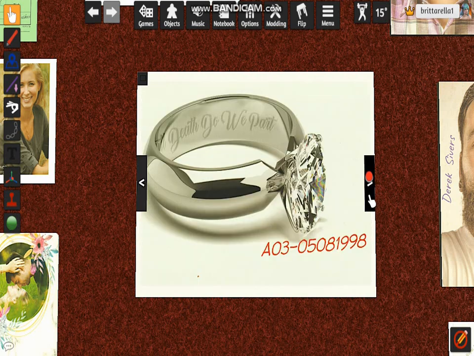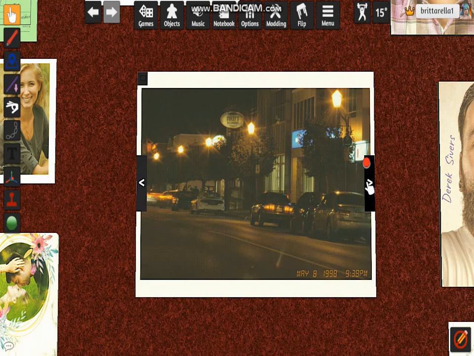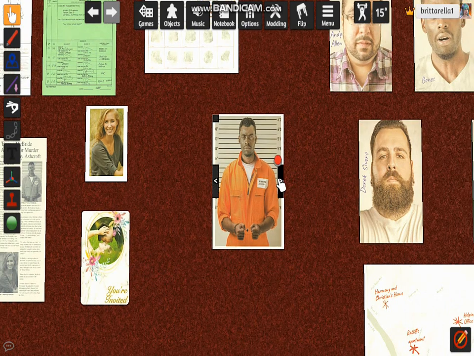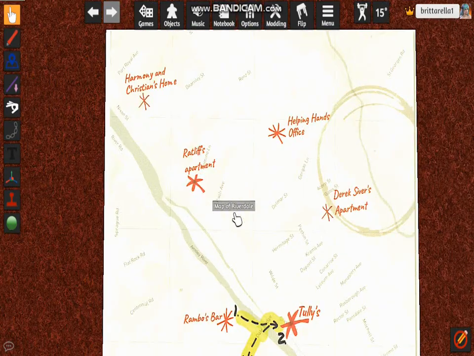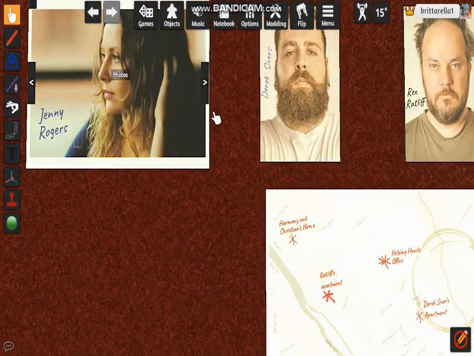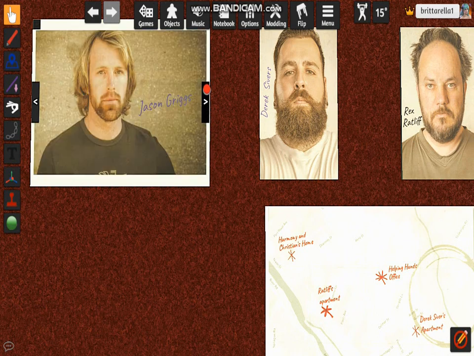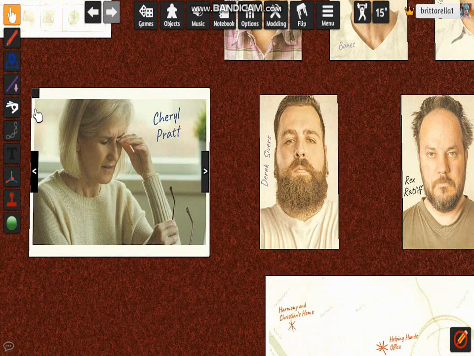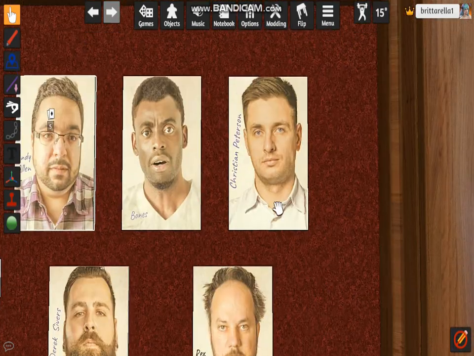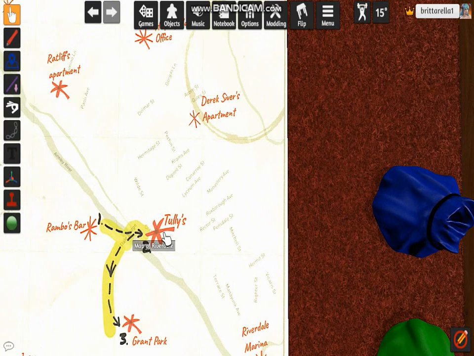I don't know if it's the park. But I also know other things as well. First off, we have Harmony and Kristen's home. I'm trying to figure out if they're brother and sister. It may be the case.